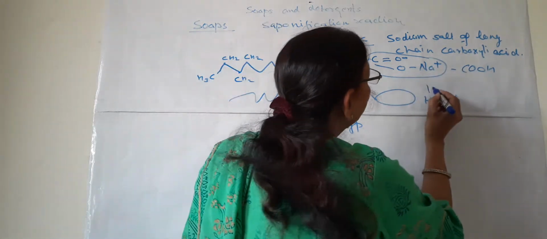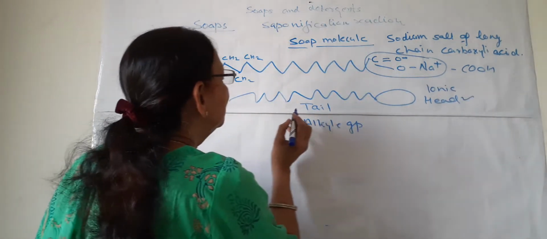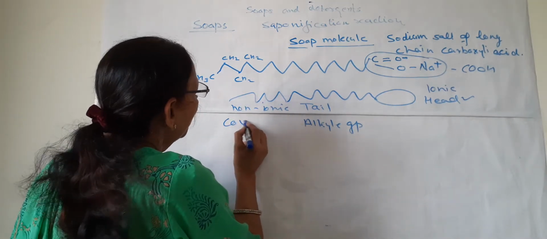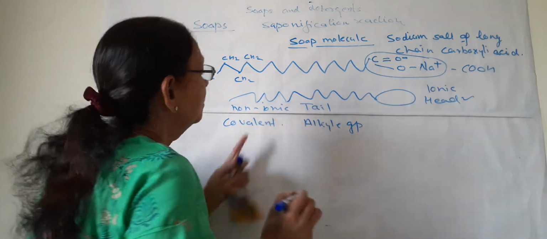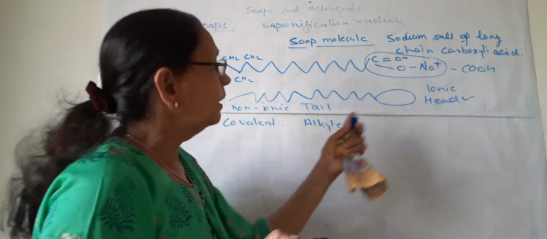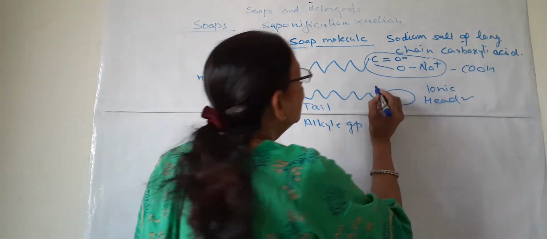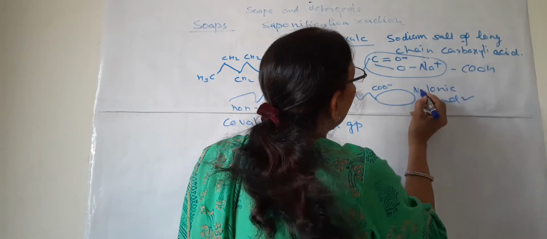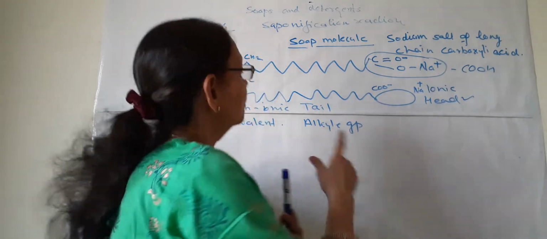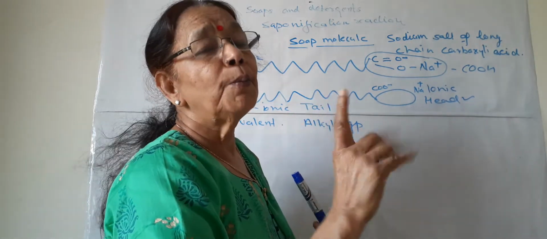So an ionic head is formed, and this tail is non-ionic, or we can say it is formed by covalent bonds. So the tail is formed of covalent bonds between carbon and carbon, and it is non-ionic. On the other hand, this head is ionic as it has the COO group which is negative and sodium ion which is cation or positive in nature. So this is the structure of one soap molecule.